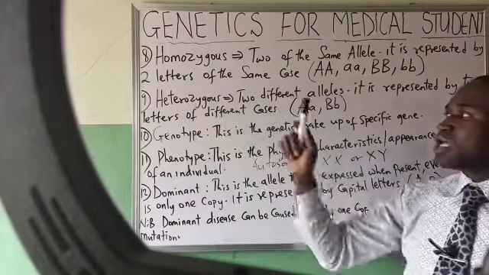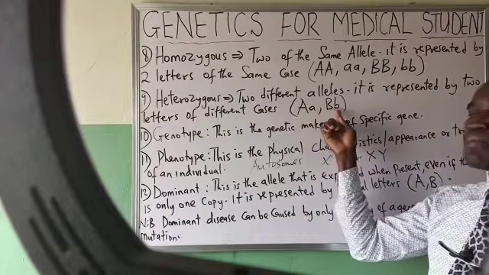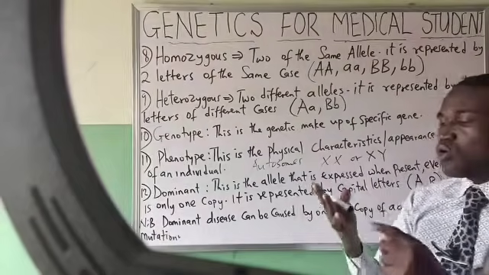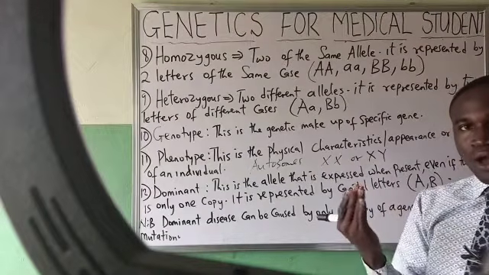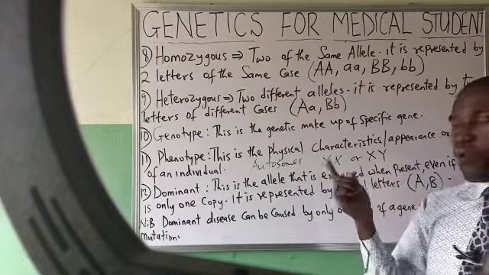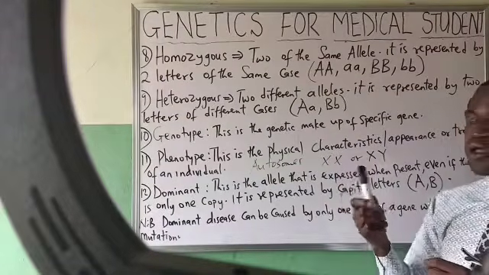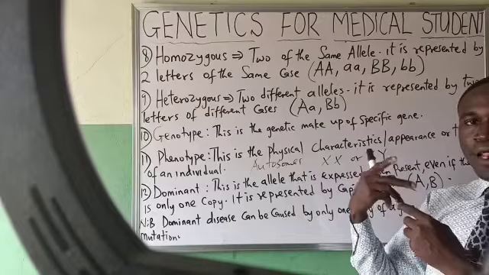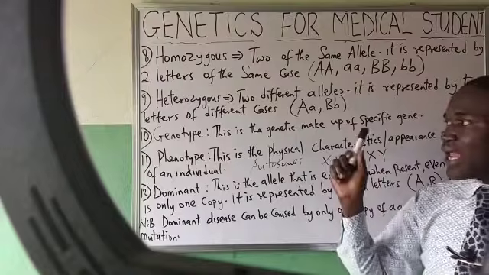But when we talk about heterozygous, it means we have two different alleles. That's capital A, small a, capital B, small b. You can see this well when we talk about the allele for purple flowers and the allele for white flowers. We are talking about the color of the flower, but they are different colors, purple and white. So when comparing the allele for purple flower and the allele for white flower, we are talking about heterozygous because they are two different alleles.